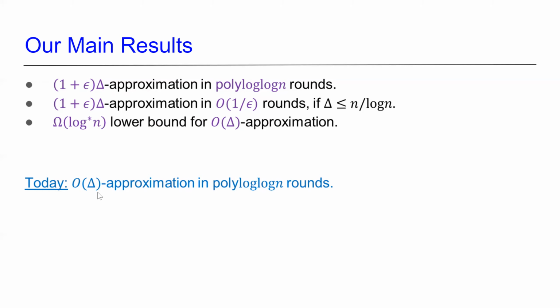So this is not quite our best result. In order to achieve the 1 plus epsilon delta approximation, we need to use more techniques. But unfortunately, I don't have time today to talk about these techniques. If you are interested in these techniques, please feel free to contact me or any of the authors. Okay, so now I'm going to focus on the O(delta) approximation in poly log log n rounds.